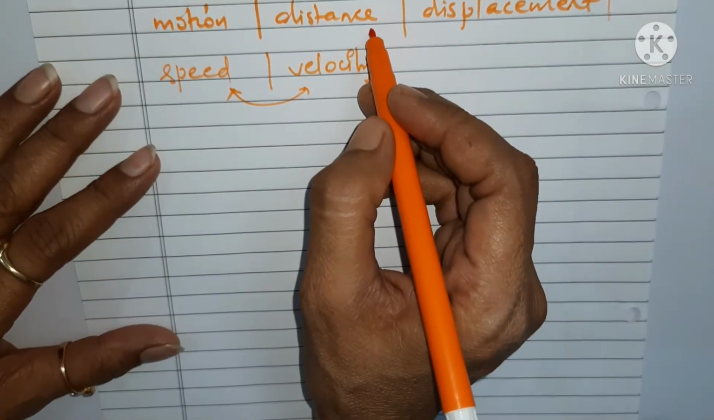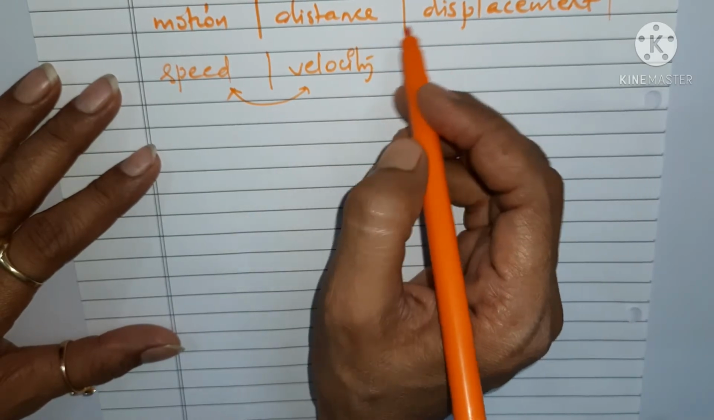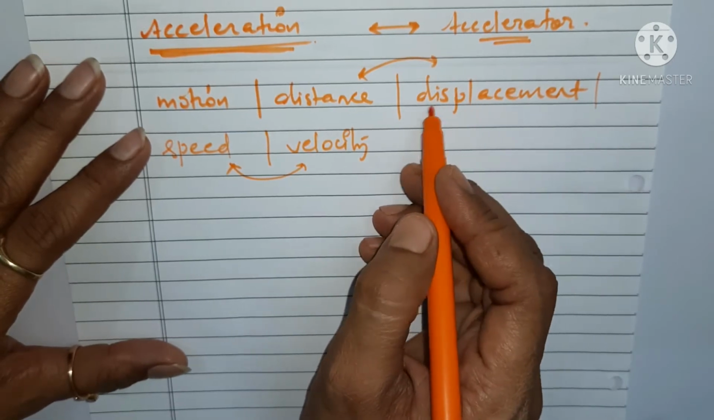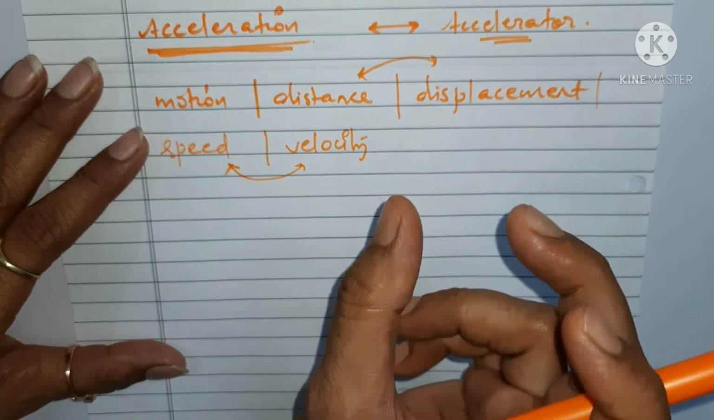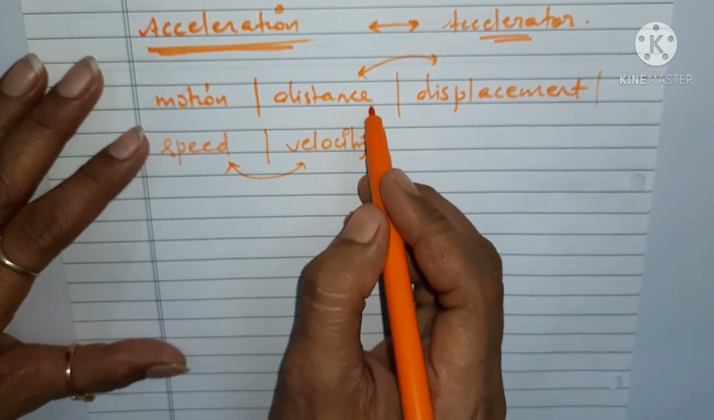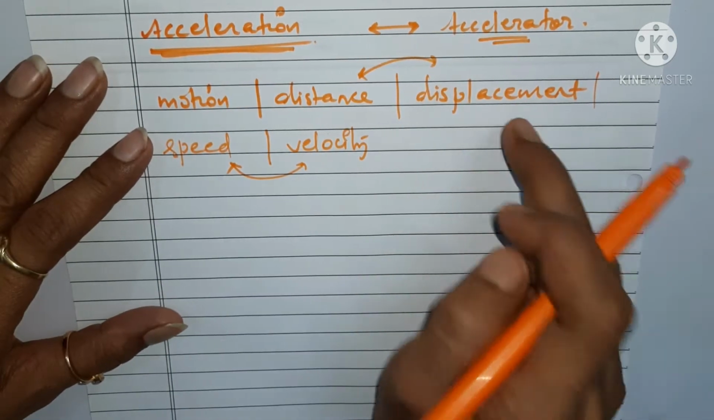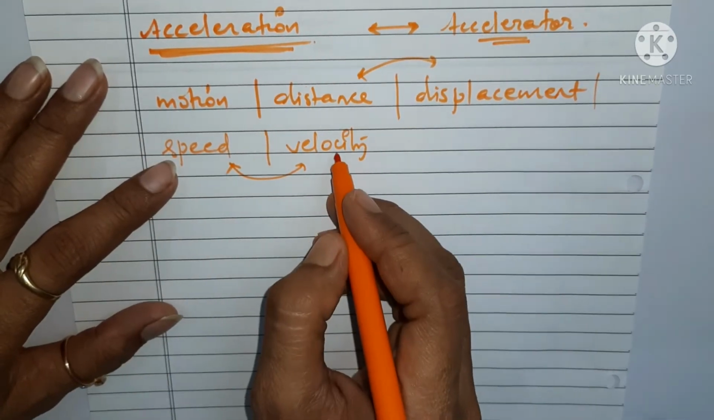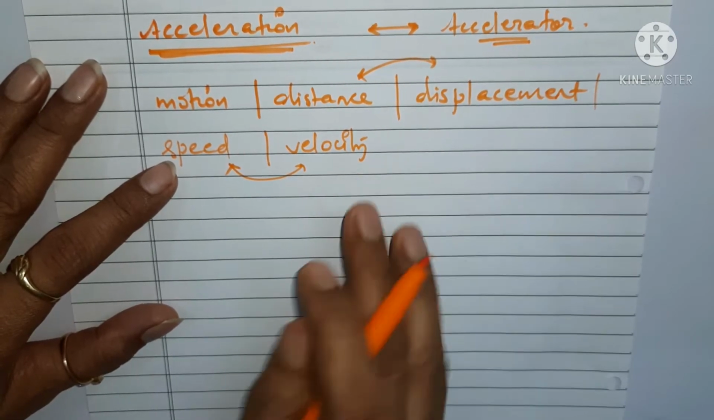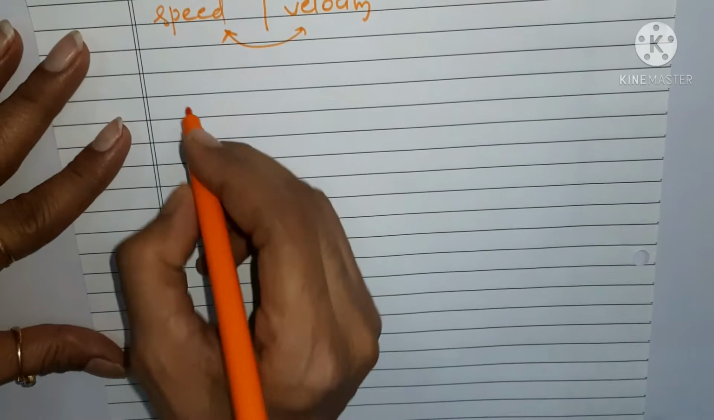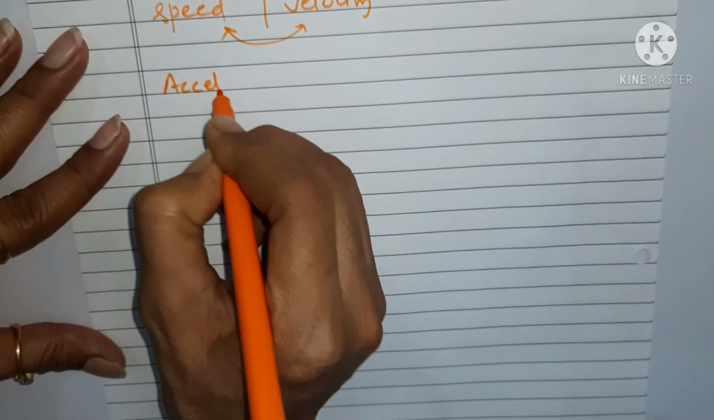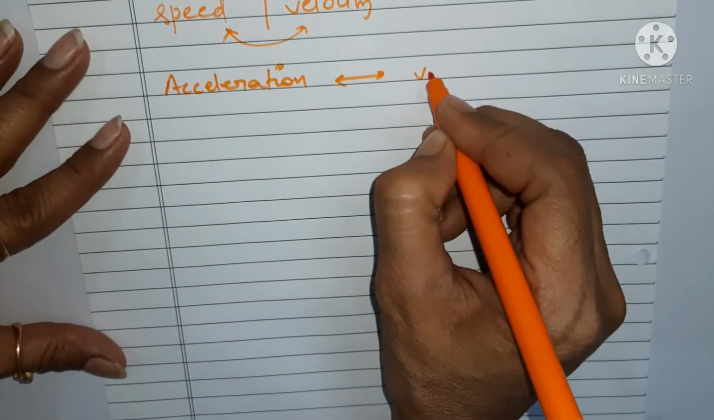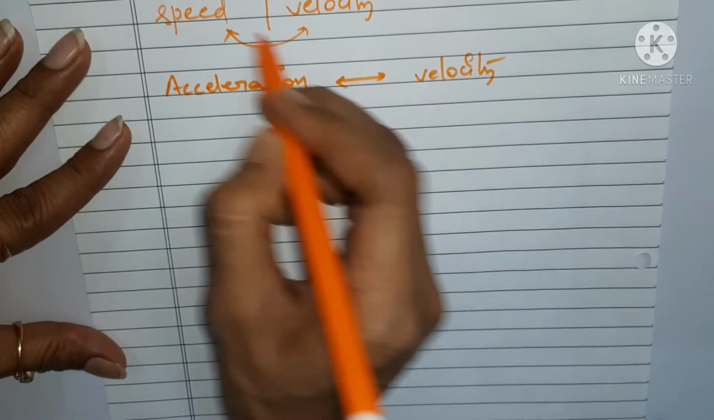Now one thing to bring to your notice: distance and displacement, we know there is a minor difference. When we consider distance, we don't consider a specific direction; when we consider displacement, we do. Similarly for speed and velocity. Therefore you have to understand that acceleration is related to velocity. That is why I have used all these words here.